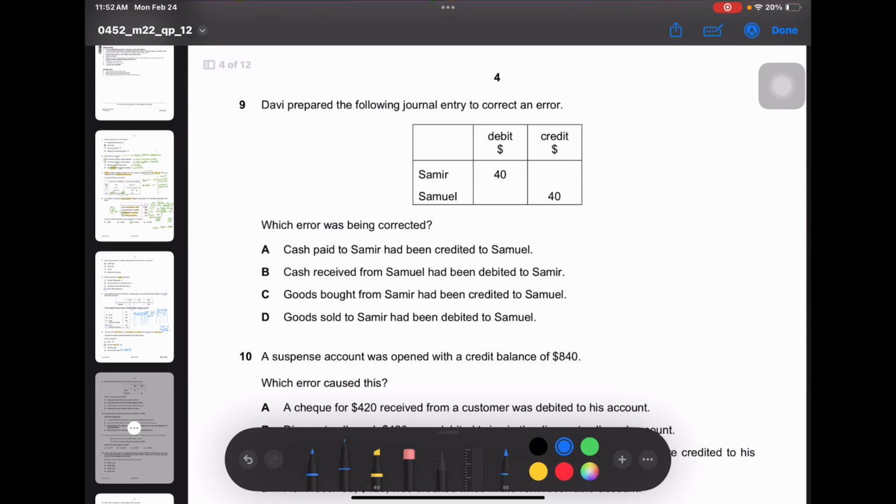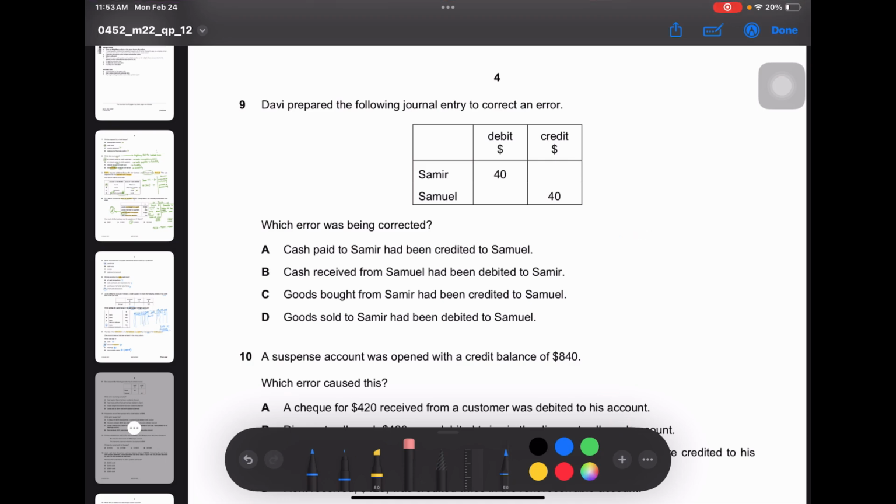Moving on to the 9th question. Devi prepared the following journal entry to correct an error. Cash paid to Samir had been credited to Samuel. So if it had been credited, then obviously the correction entry would have been Samuel account debit and Samir account credit. But then that's not right. Next, moving on to the second option.